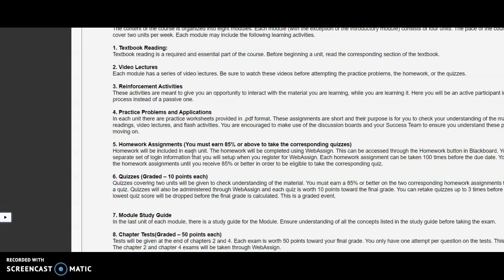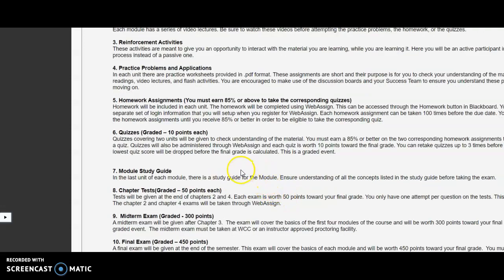Make sure you don't wait till the due date to take them, because you might not have enough time, if you need to repeat any of them, to get that 85% to open up the quiz. The quizzes are graded. They are worth 10 points each, but in order to get into them, you have to do well on the homework. The quizzes you can take up to 3 times before the due date.